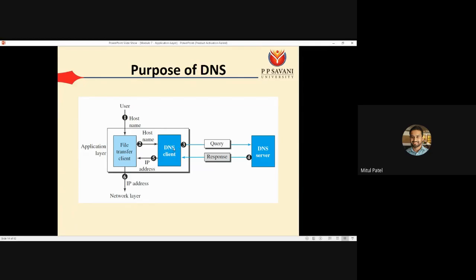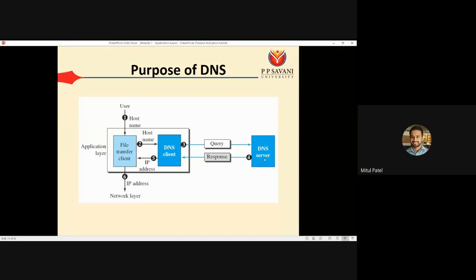So the DNS client will create a query indicating that I require the IP address corresponding to www.ppsu.ac.in, and that query will be sent to the DNS server. Okay, so at the DNS server we have a database that has the corresponding entry between the domain name and IP address.